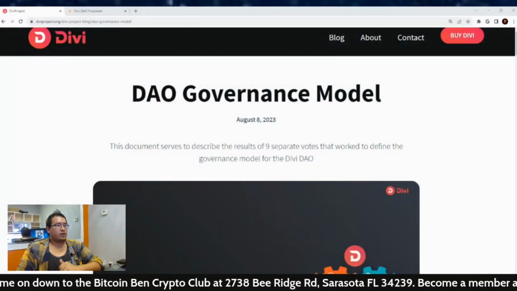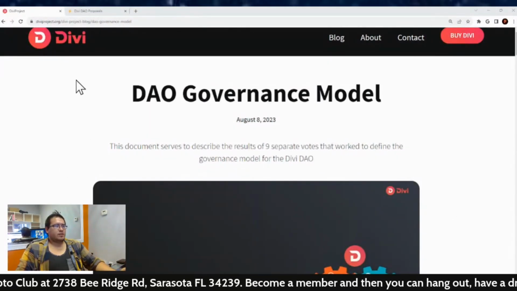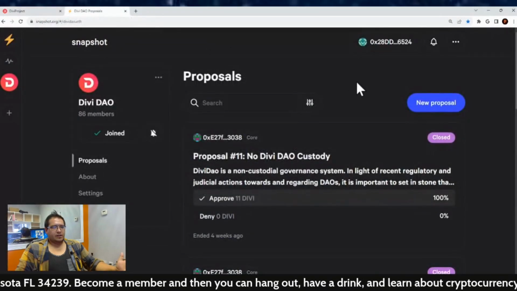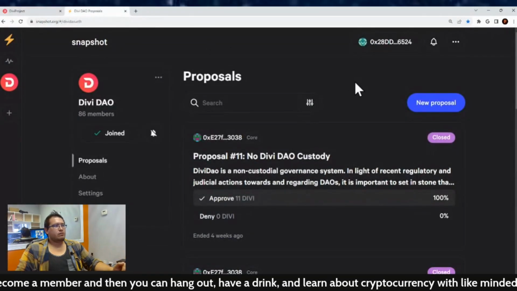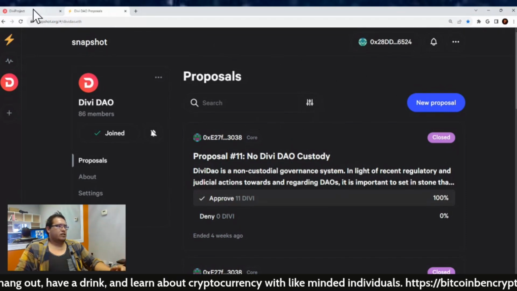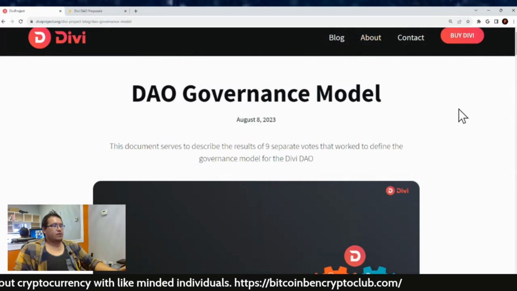Today's blog is going to go over the DAO governance model and basically how it works, what's been going on since it started. Here is the official DAO page. If you want the link, it's in the description box down below, but it's snapshot.org. You can also get access to this off the Discord channel, or I believe even the Divi project website has it. But yes, let's go over this blog.